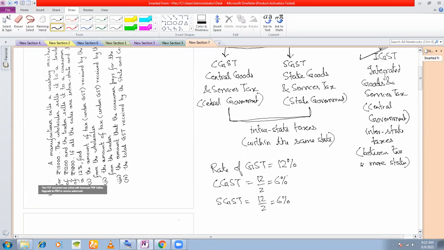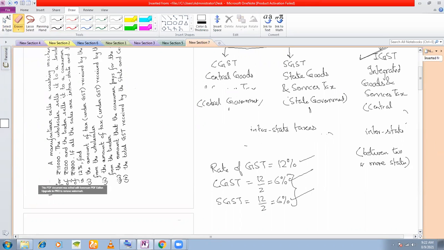So whatever the rate of GST is, you divide it by 2, and half will go to the central government and the remaining half will go to the state government. Now, how do we calculate? We'll see with the help of a problem. So let's see the problems.